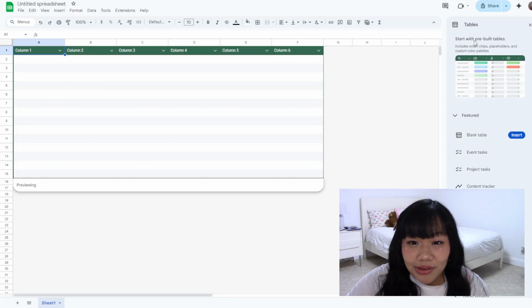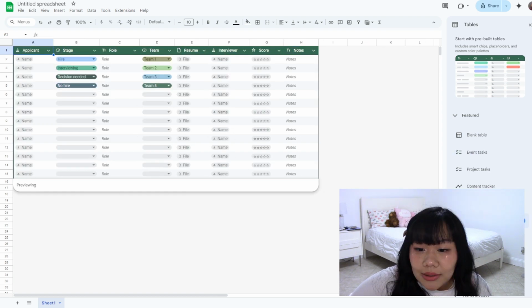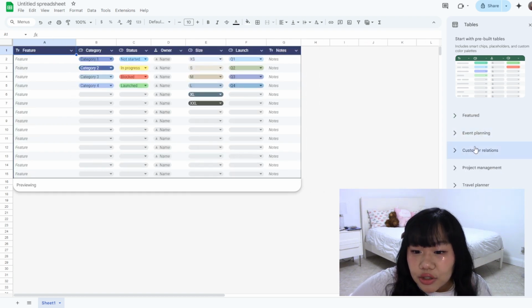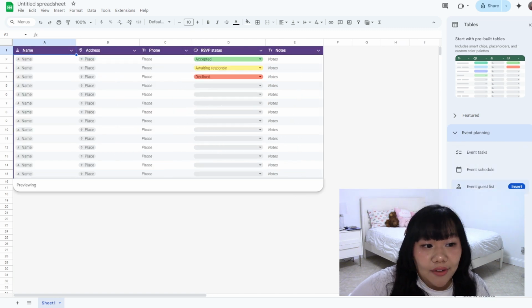Okay, so I have a blank spreadsheet open and we are going to just, I guess, play around. RIP editing Malia. You'll never get through this. Oh, okay, so it looks like there are templates I could use. I'm just trying to see if any scream to me because there's no reason to reinvent the wheel if you don't have to.